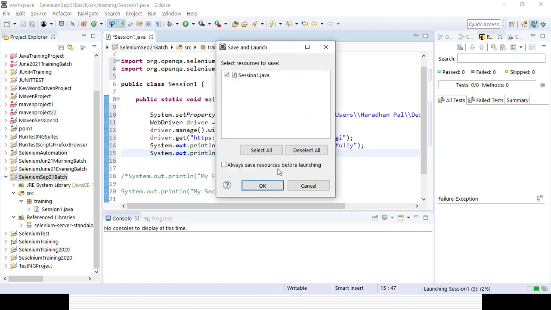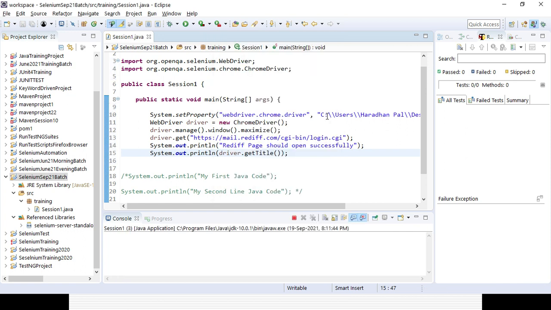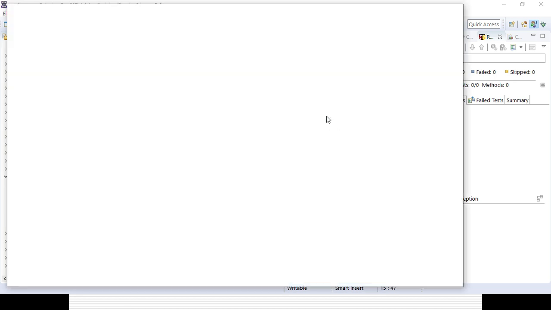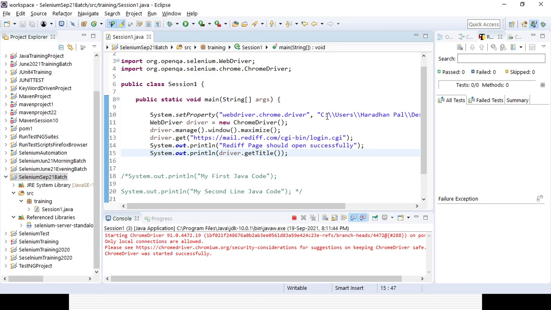Okay, so it will try to launch a Chrome browser. It will maximize the browser. It will pass the URL for the ready page, right? Then it will print that out and it will also display the title.